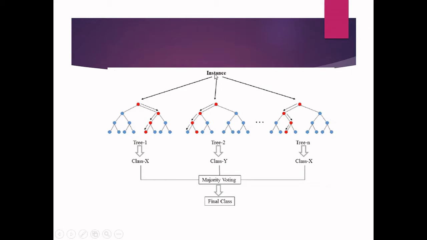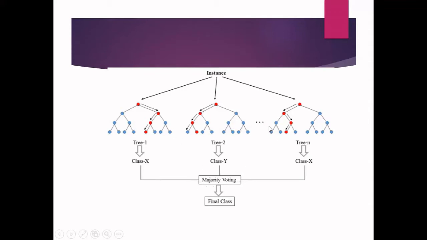So what I'll be doing is giving this instance to all the decision trees in parallel. The algorithms will be executed in parallel. Every decision tree is going to accept the same instance as the input, and they will predict the class for that particular instance. This is nothing but the target class, whether I can go to the movie or not, whether I can play tennis or not, and so on. It can even be a multi-class classification problem. Now I am collecting the target class from all the decision trees. Then I am going for majority voting.